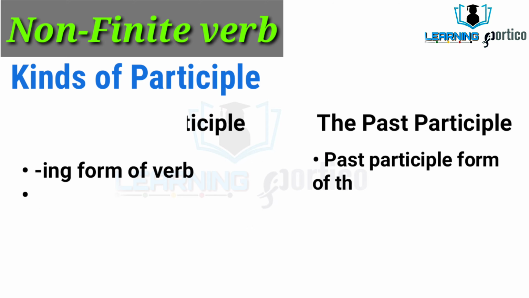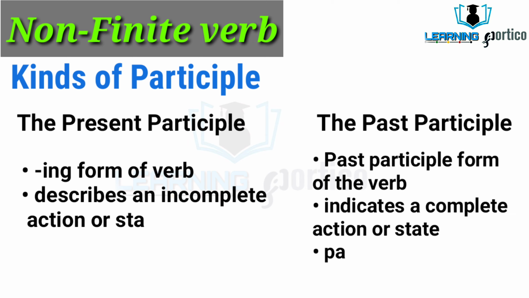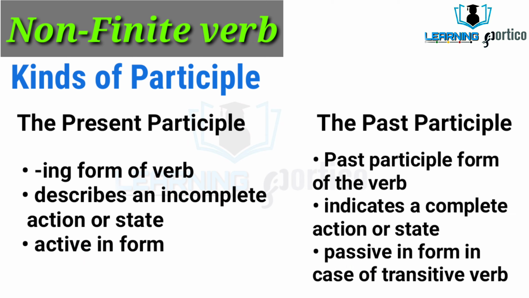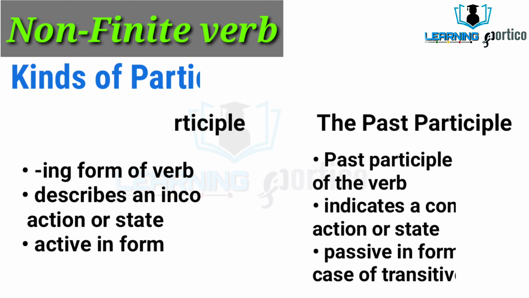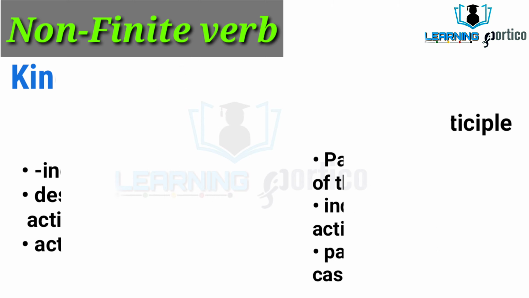If we differentiate between present participle and past participle, we will find that the ing form of the verb is used in the present participle, whereas the past participle form of the verb is used in the past participle. Present participle describes an incomplete action or state, whereas past participle indicates a complete action or state. Present participle is active in form, whereas past participle is passive in form in case of transitive verbs. These two were the kinds of participle.